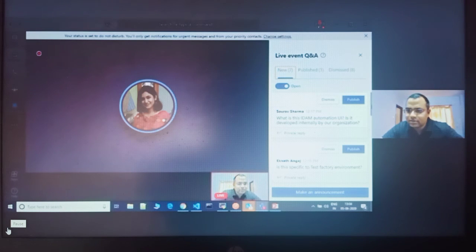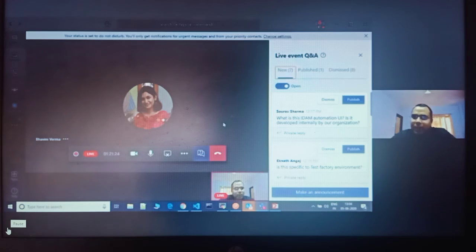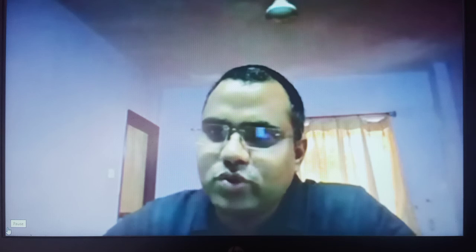Yes. Okay. So Saurabh Sharma has asked, what is this IDAM automation UI? Is this developed internally by our organization? Yes, Saurabh, the IDAM automation UI is developed by us. We have developed this to see the progress of our CI/CD pipeline. Every morning we take a practice of using CI/CD, and we follow 100% CI/CD in our teams. Right. So Eknath has asked, is this specific to the test factory environment? No.